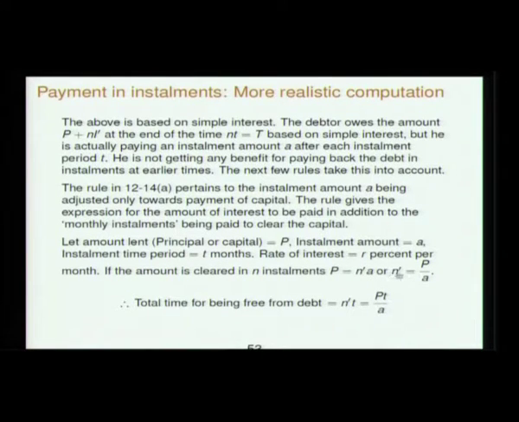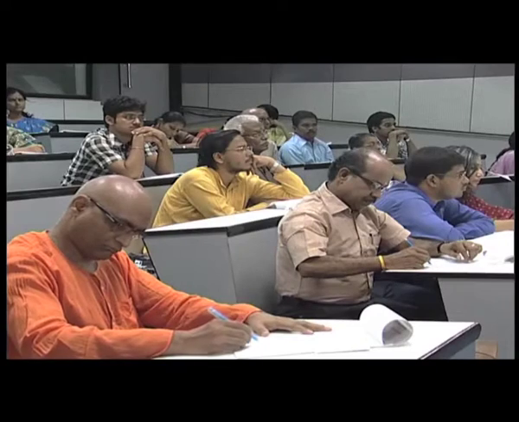So n prime is P by A. This A is only for payment of principal. Interest is separately paid. So, these are different problems he is considering.